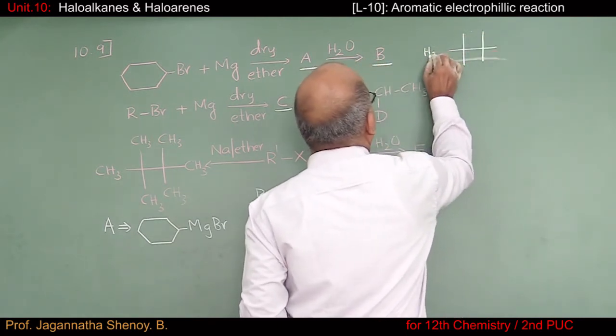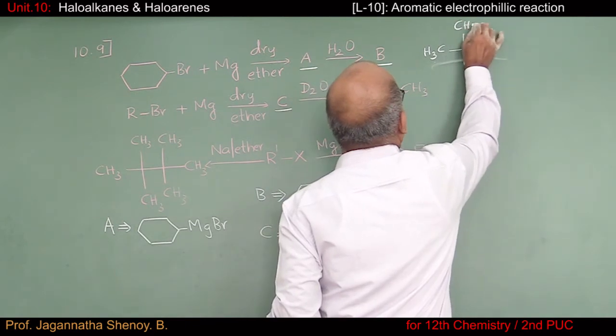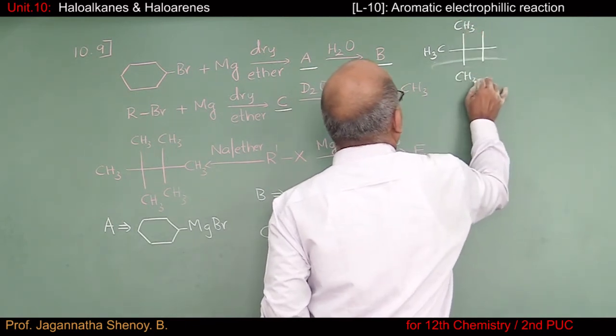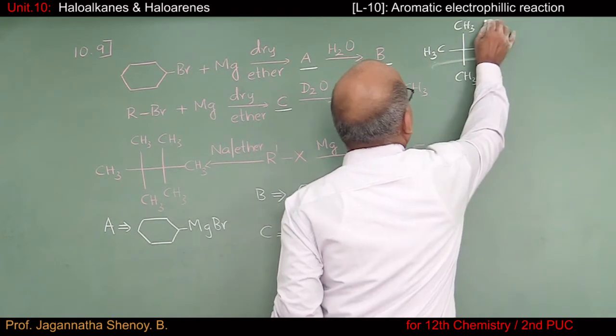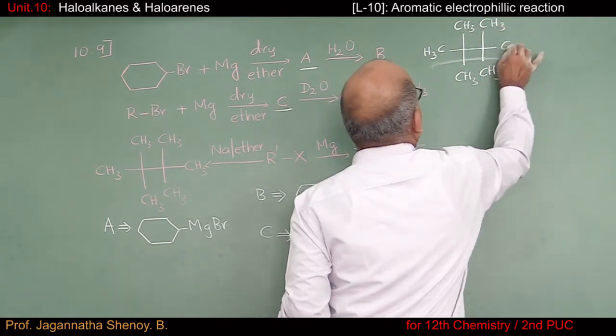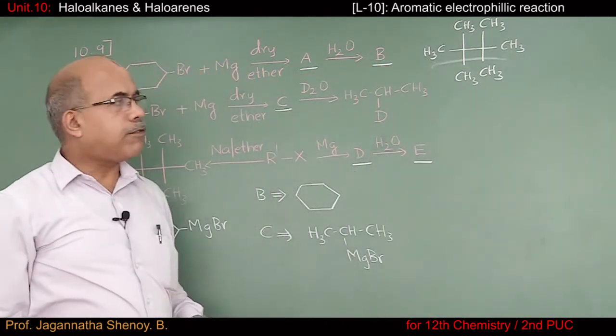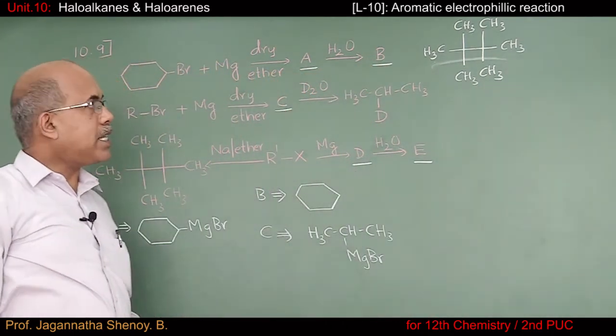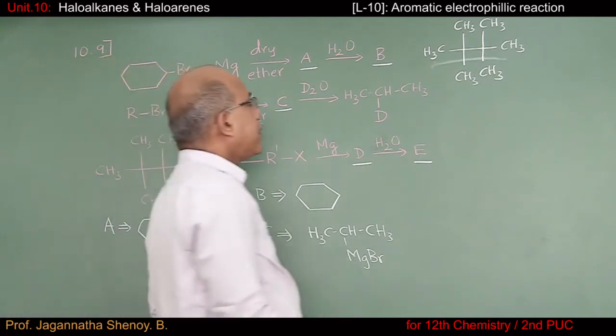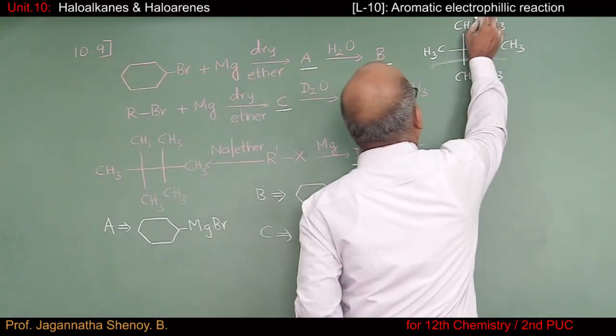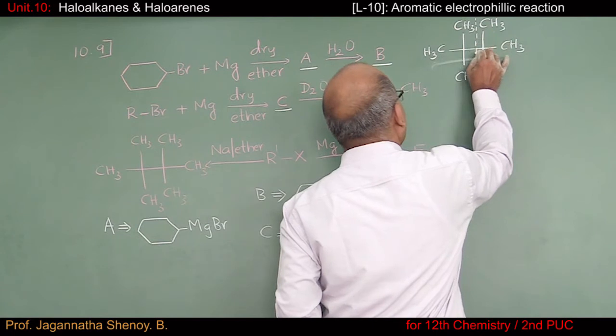We have CH3 groups here. So I told you, when you know the product of Wood's reaction, I have to bisect it symmetrically. Let's say I'm going to bisect the molecule over here.